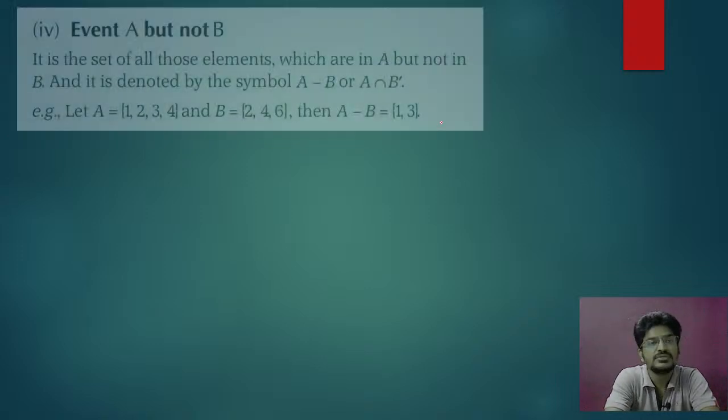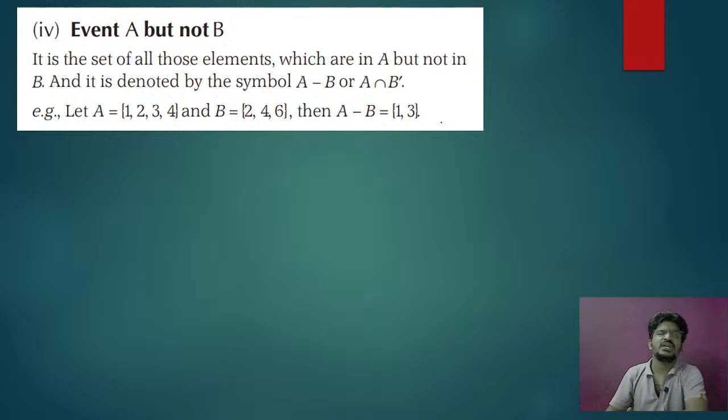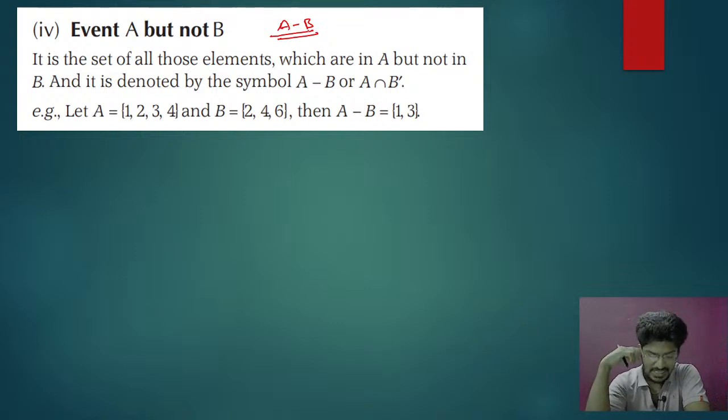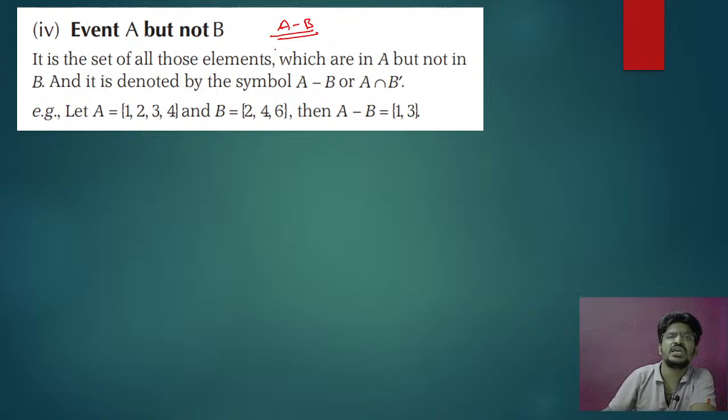Next, event A but not B, the difference of two sets, what we have studied in set theory. The elements present in A but not in B, that is A minus B, and we can also write it as A intersection B complement.